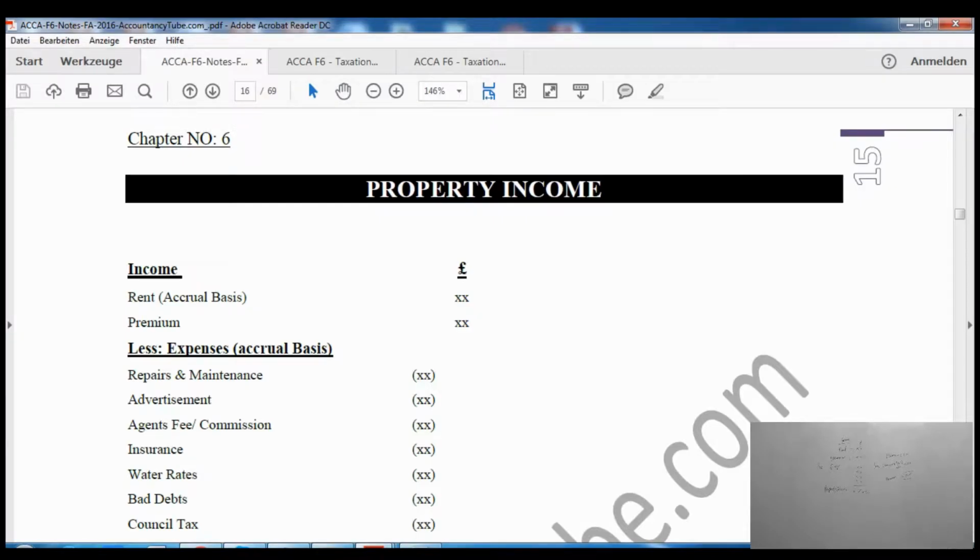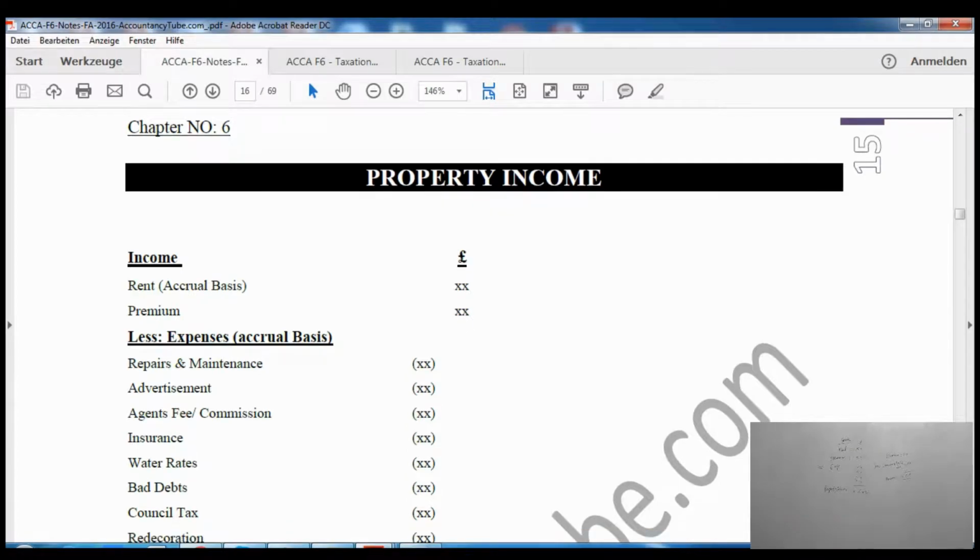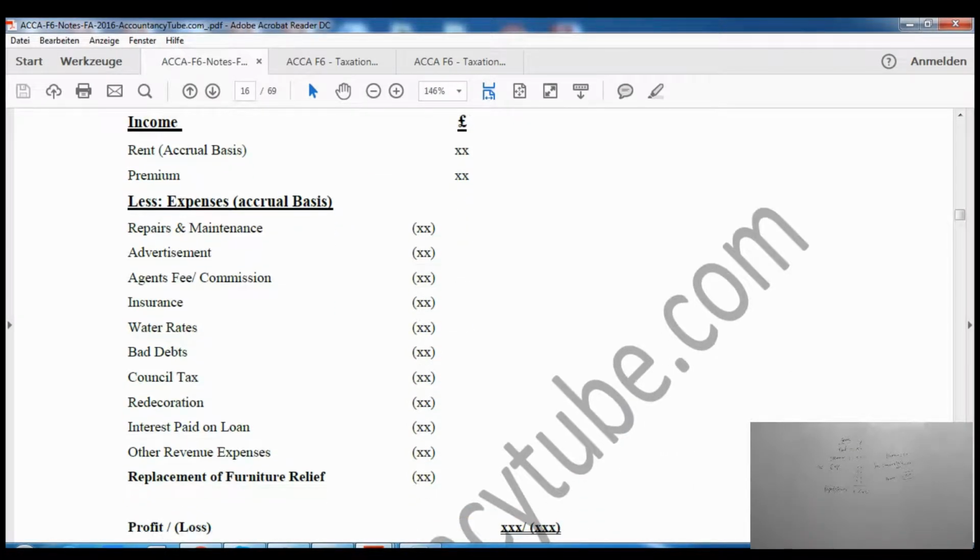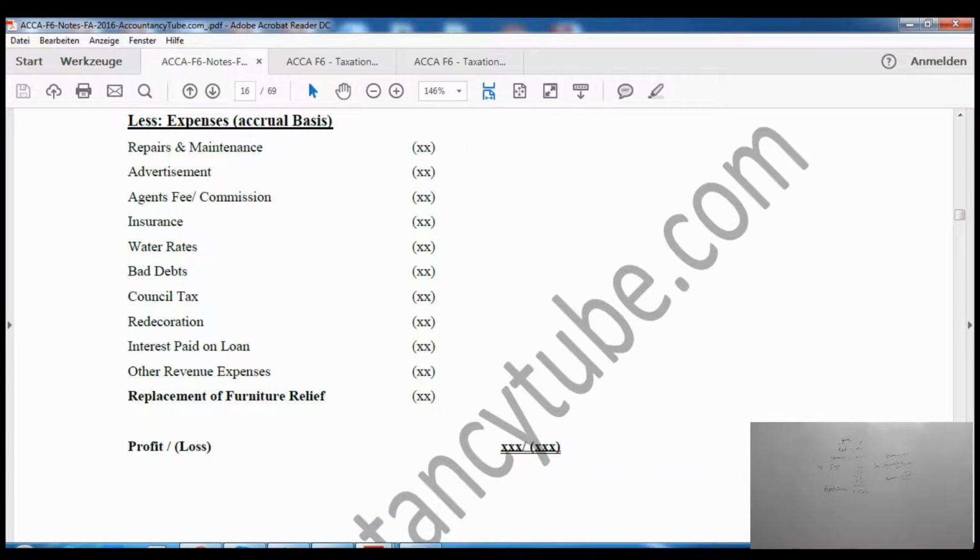So we are at chapter number 6, page number 15, as you can see on your screen, property income. So first of all, we take the income, and in the income section we take rent and we add premium into it. When we talk about the rent, it is on the accrual basis, not on the cash basis. So regardless of when the cash is paid, we will always write the rent on an accruals basis, so whenever it is due. Then we add premium into it, and we'll deduct the expenses again on the accruals basis, all of the expenses.